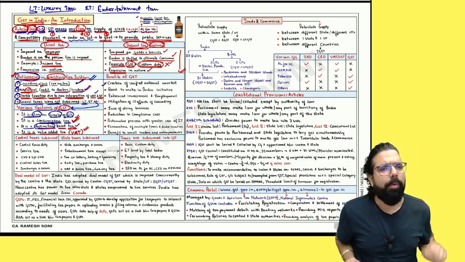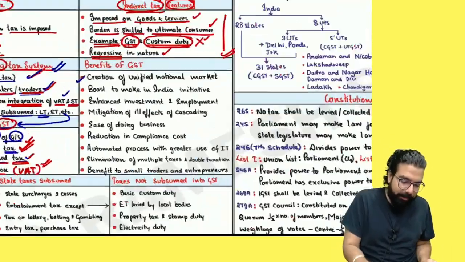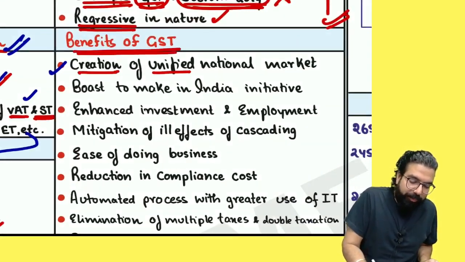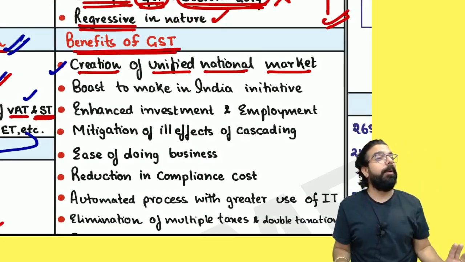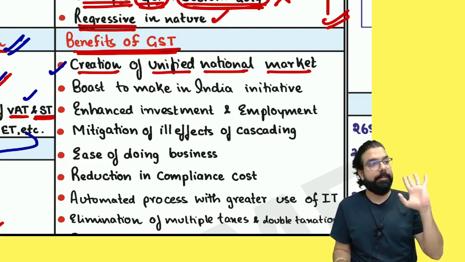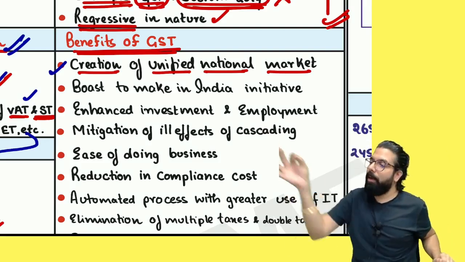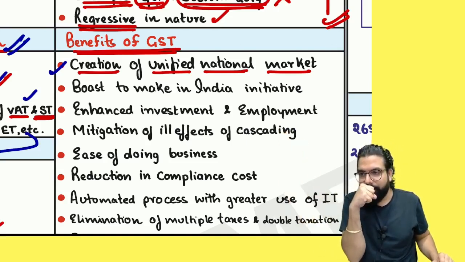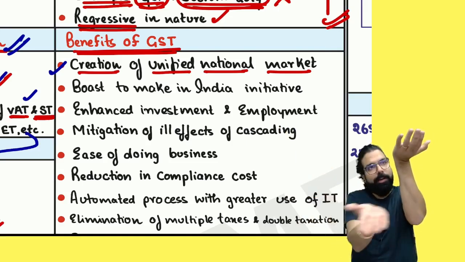GST came. What are the benefits of GST? Why did government get GST? Let's learn. Number one, creation of unified national market. What is unified national market? I'll tell you. Unified national market means now all India is one nation, one market, one tax. One nation, one market, one tax. You buy from anywhere in India, what do you have to pay? Will you get the credit of GST? If you sell, what will you collect? GST. Can you use GST to pay GST?